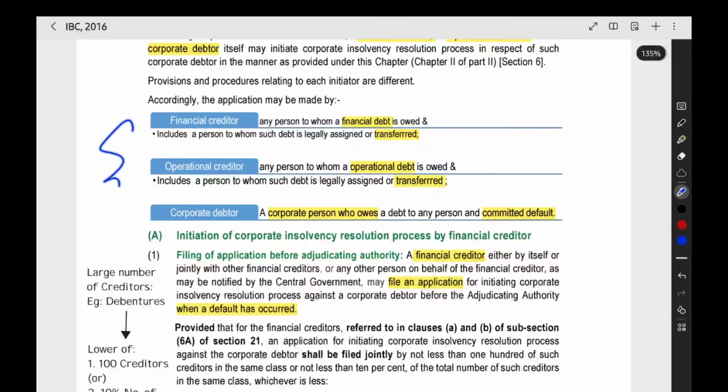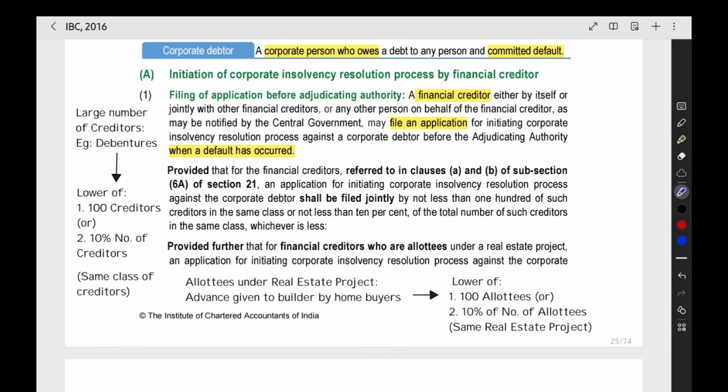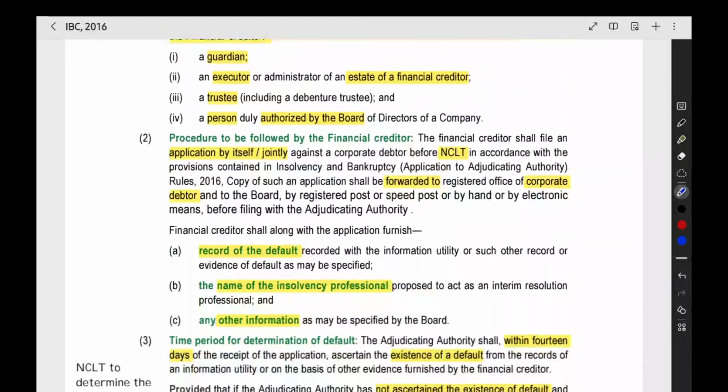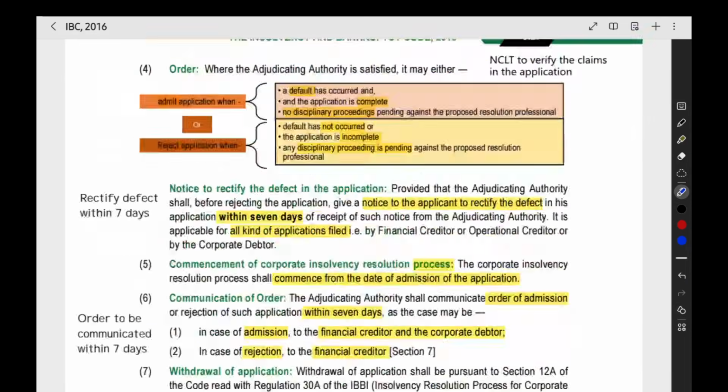Now we saw these three persons can start the process. Now the financial creditor, the person who gave loan in the form of money, how can he start? What is the process? First he has to file an application with the NCLT when a default has occurred. Along with the application, you have to give some documents. What are all the documents?